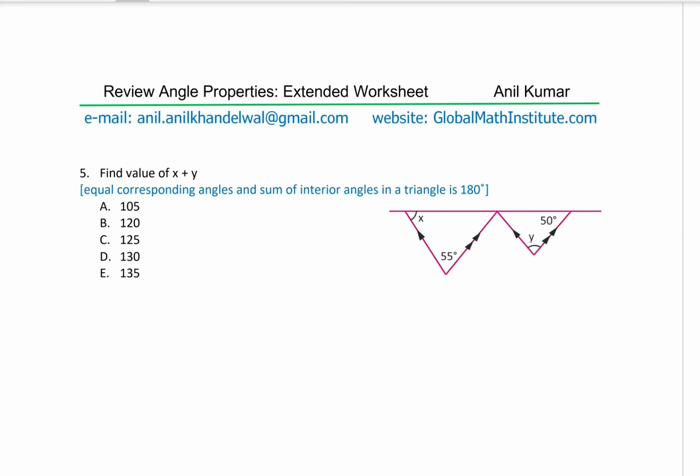How can we solve this? Well, when we observe, we find that there are parallel lines given to us. So let's look into these parallel lines. When you look at these parallel lines, there is a transversal line going like this, and therefore we can say that the angle here is also equal to x. This angle is also equal to x. Correct? So the reason here is corresponding angles.